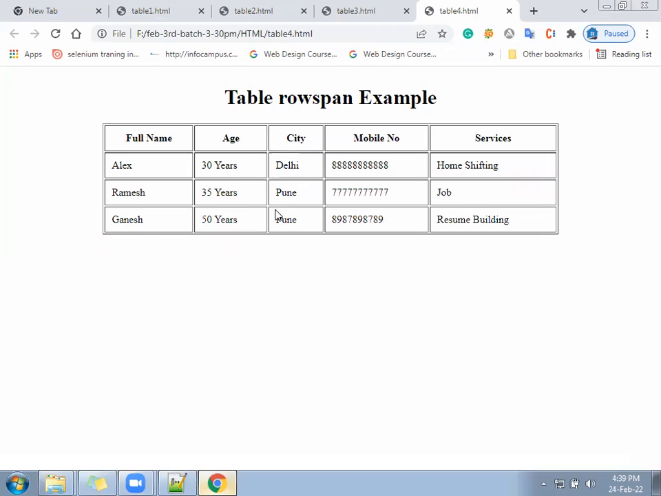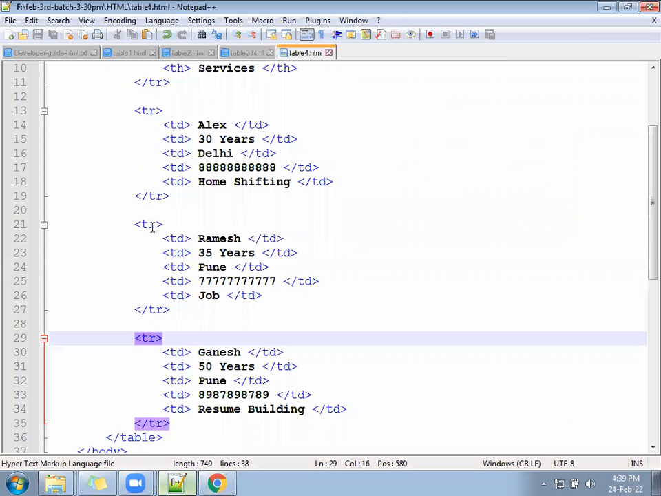Now two users have a similar record. Then the table says, if two users have a similar record and both are coming one after the other, then why display it two times? Display Pune one time so that it reflects for Ramesh and also for Ganesh. So in that case, you have to use the concept of row span.